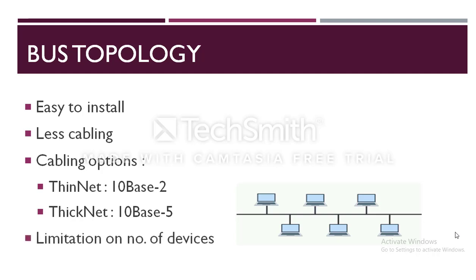If more than a few dozen computers are added to a network bus, performance problems are likely to occur. In addition, if the backbone cable fails, the entire network effectively becomes unusable.